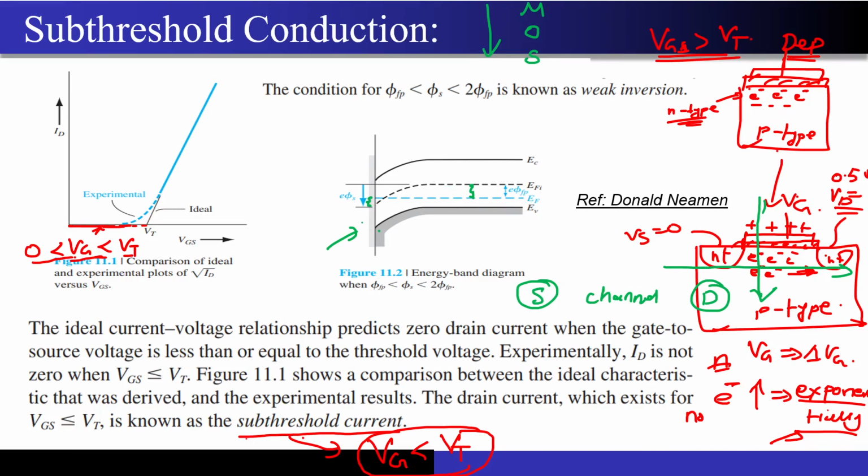If it had been replicated, then the condition of inversion would have been reached, because that would clearly mean that my substrate, which is p-type in the bulk, has become just as n-type near the oxide-semiconductor interface. That has not happened here, so we are still operating under the depletion mode. I hope the origination of the sub-threshold current is very clear.